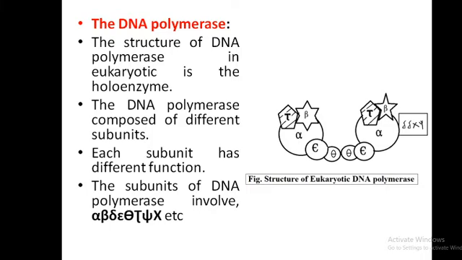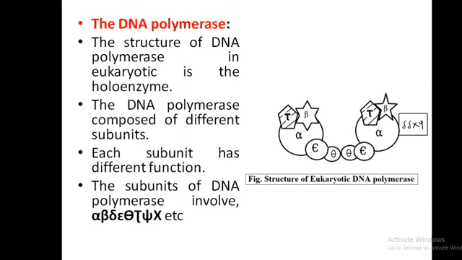A single DNA polymerase synthesizes the whole genomic DNA in prokaryotic organisms. The structure of DNA polymerases in eukaryotes is a holoenzyme. Holoenzyme means composed of different proteins.